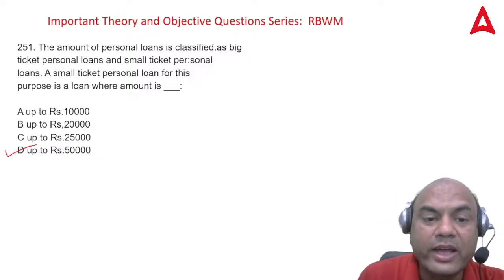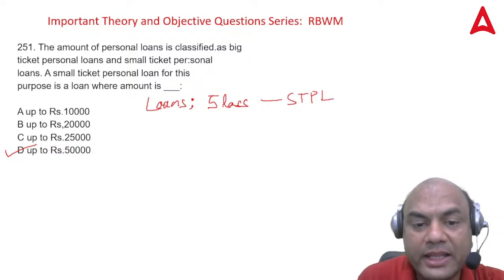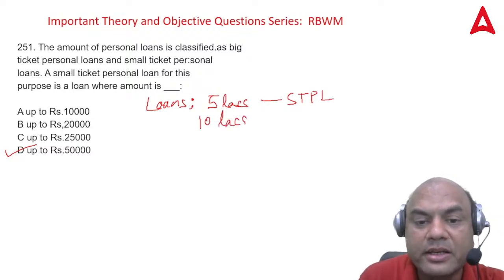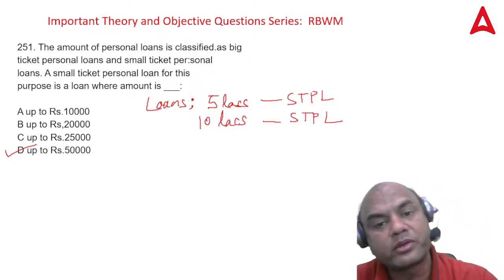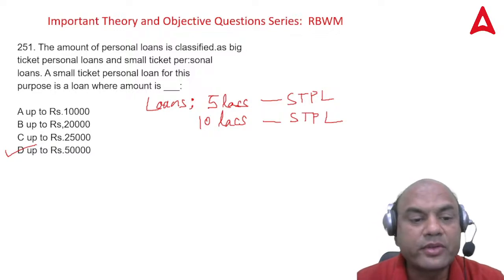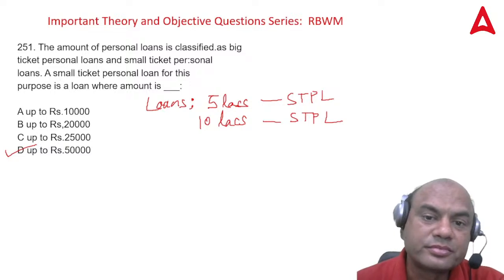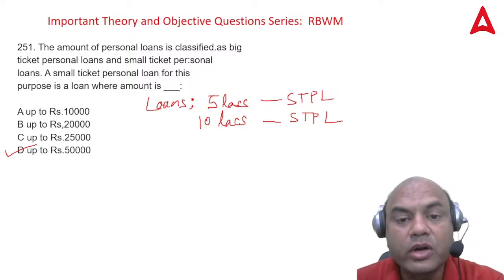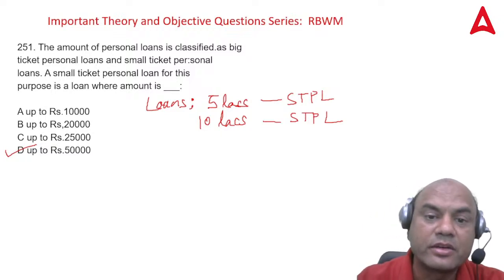It depends on bank to bank. Some banks call loans up to 5 lakhs STPL, small ticket personal loan. Some banks have 10 lakhs as the criteria for STPL. So STPL will change from bank to bank. Some banks will have the criteria of 50,000. It depends on the customer also. It depends on what type of bank you are, what is your credit risk size or appetite.